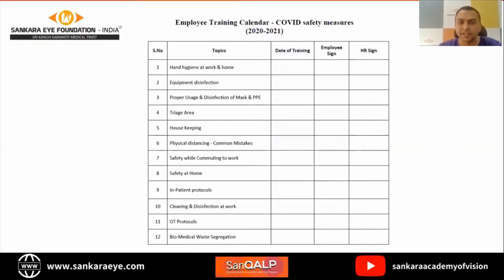So cleaning and disinfection at work is a very broad topic actually. We've already done 4 topics. Now this can also overlap equipment disinfection, OT protocols, housekeeping, canteen, a lot of places. So I'll try and be specific.